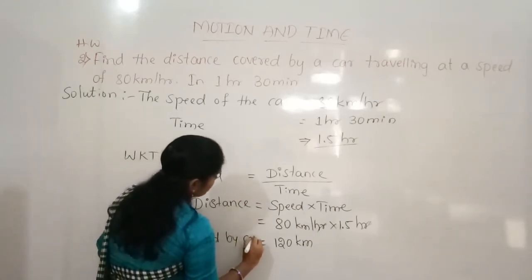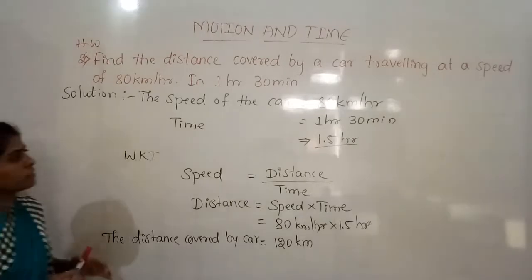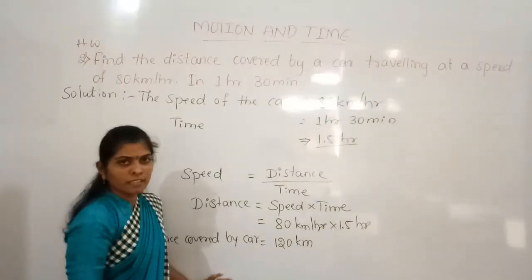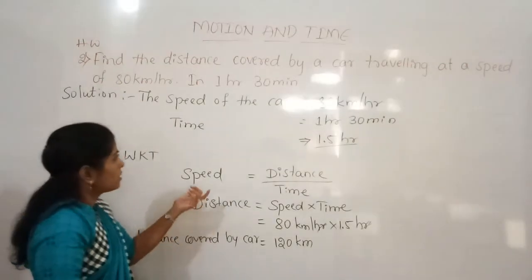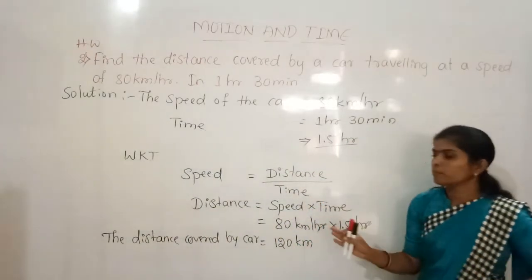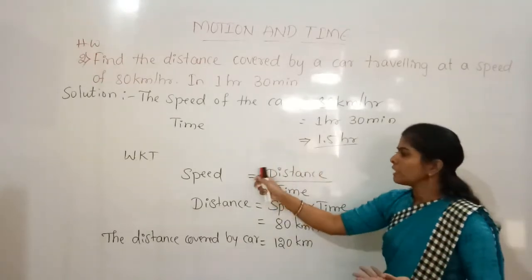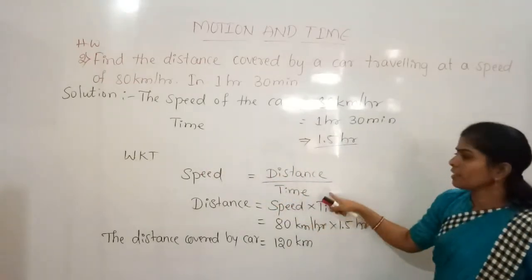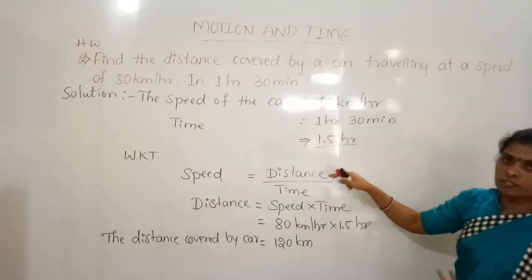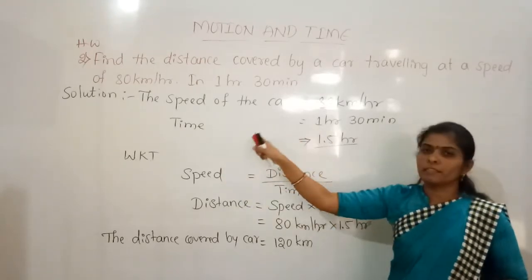is equal to 120 kilometers. Yes, is it clear? Any doubts regarding this? So you can take any values and practice some problems regarding speed. If they give any two values in this equation, we are able to calculate the other one, because these are all interdependent.